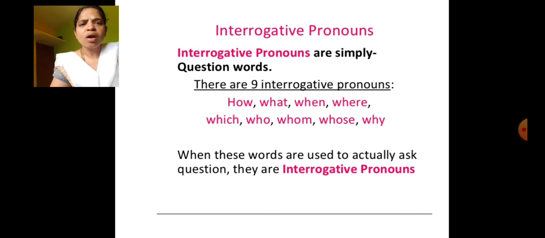See, as the word itself indicates, interrogate means asking a question. Under sentences you have 4 kinds, as you all know: assertive, interrogative, imperative, and exclamatory. Interrogative sentences are the sentences which ask a question. These interrogatives are also pronouns, or simply question words are considered as interrogative pronouns.